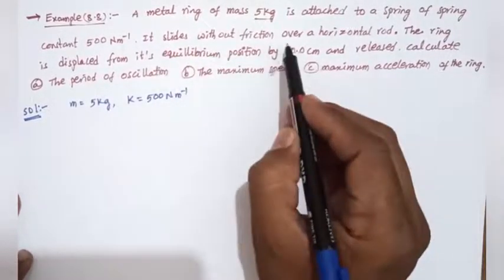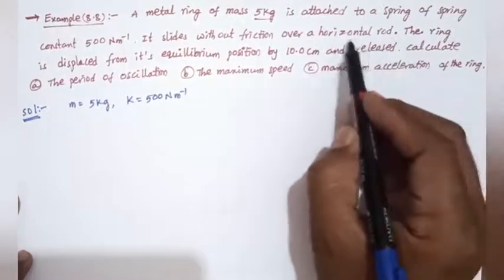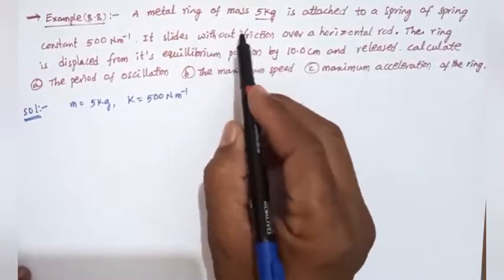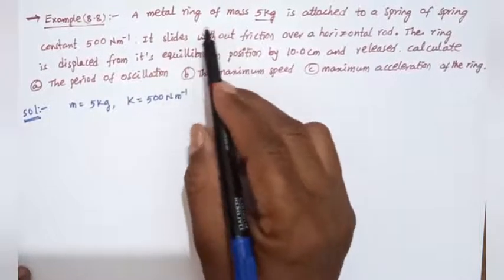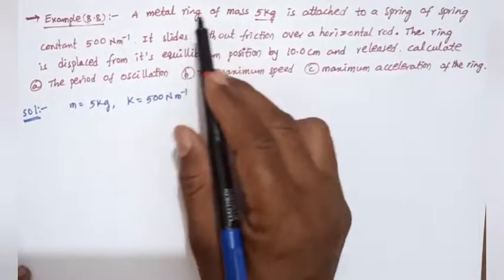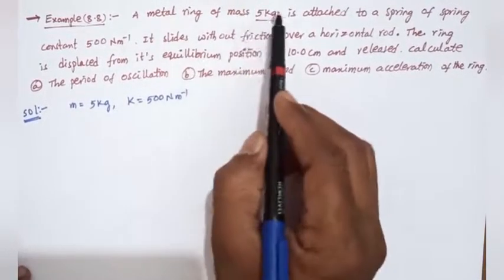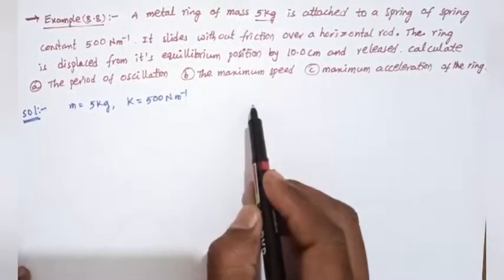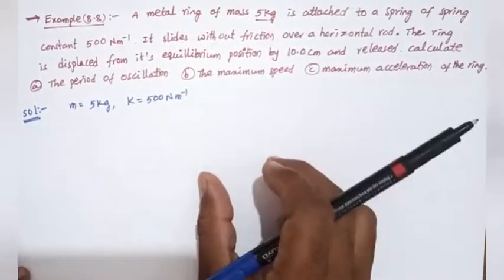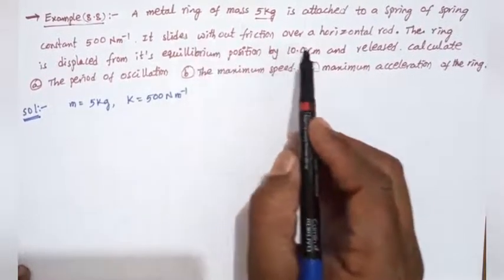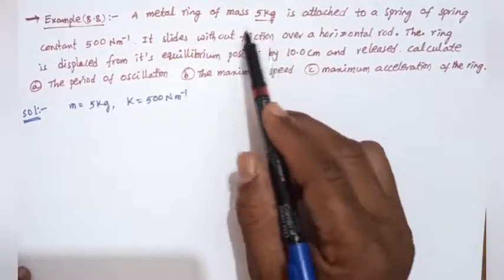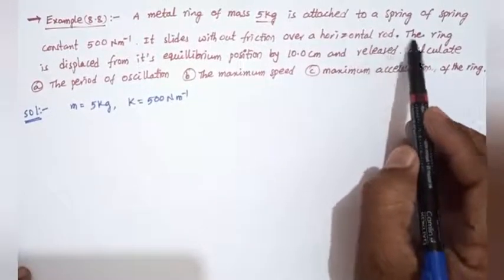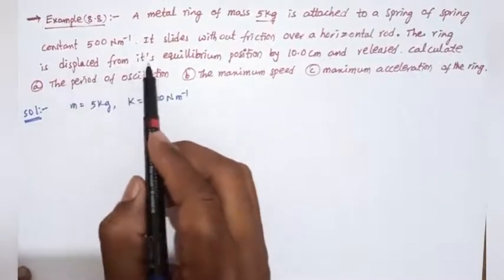It slides without friction over a horizontal rod. So how does it slide? When the force is applied on this metal ring with the spring, it slides. It slides means it moves. It moves on the frictionless, horizontal rod. So the ring is displaced from its equilibrium